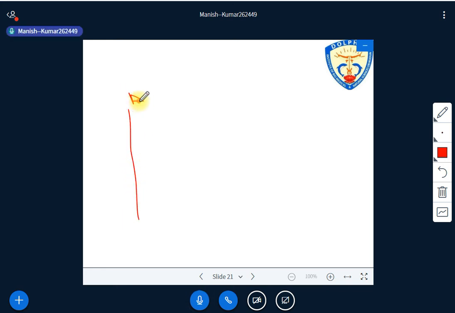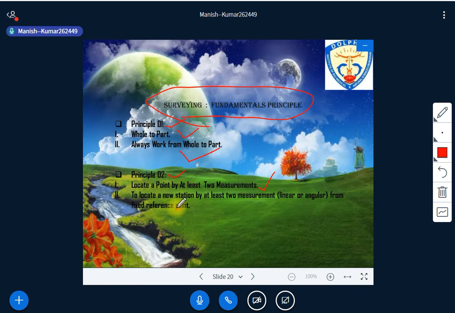A and B, right? Is it clear? These are two reference points, and we have to locate one station, or the locating point, you can say C. We have to locate it. So again I go back to the principle: locate a point by at least two measurements, to locate a new station by at least two measurements from a fixed reference point.